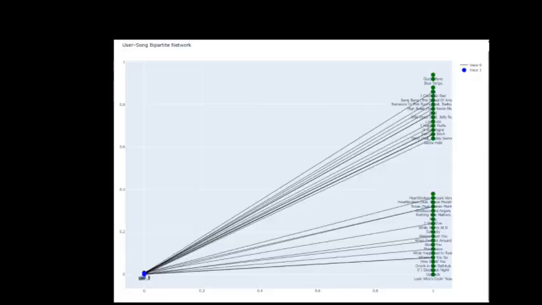This visualization represents a user-song bipartite network, a fundamental structure in network science for modeling interactions between two distinct types of nodes. In this case, shown on the left in blue are users, and songs on the right in green are connected by edges that represent listening behavior or playlist inclusion.